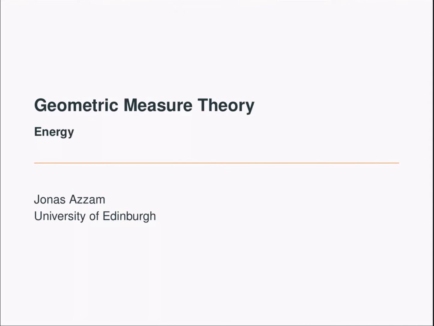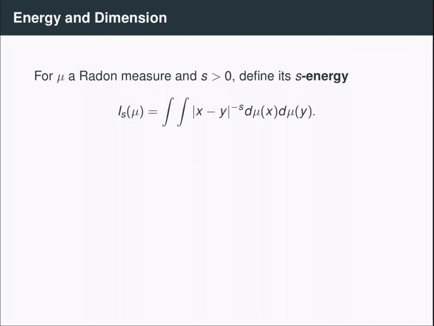There's one more method for estimating a Hausdorff dimension of a set. It involves a quantity called energy. So given a Radon measure mu and a positive number s, we define its s-energy to be this double integral of the Riesz kernel |x - y| to the minus s.